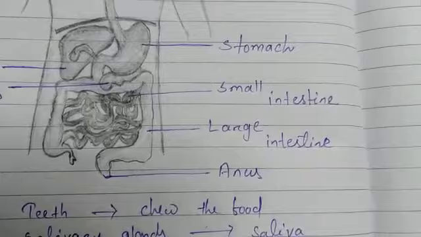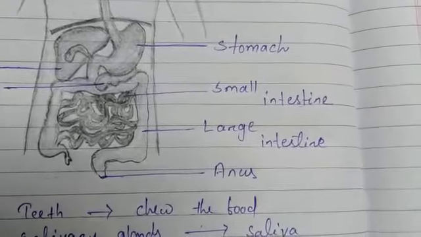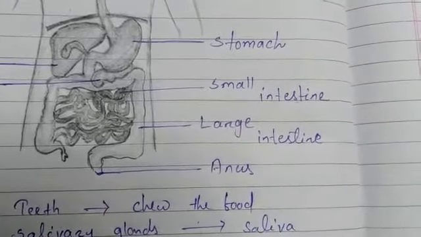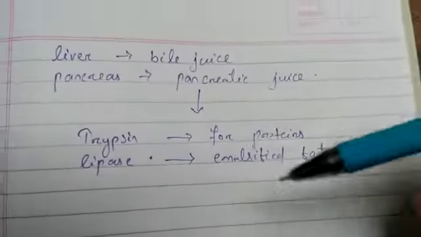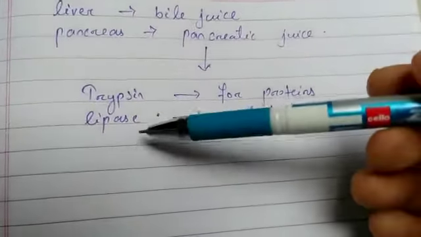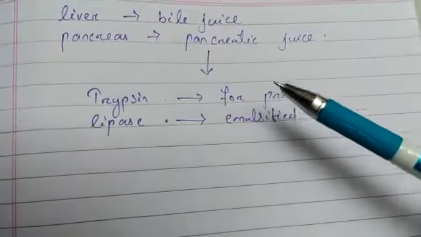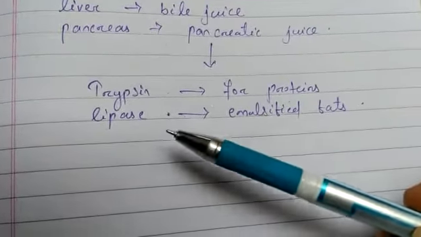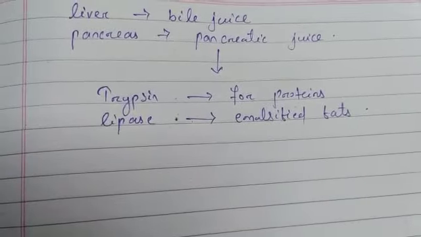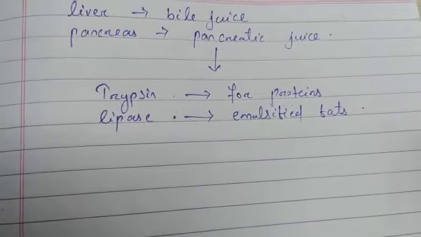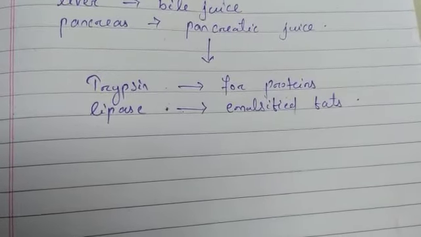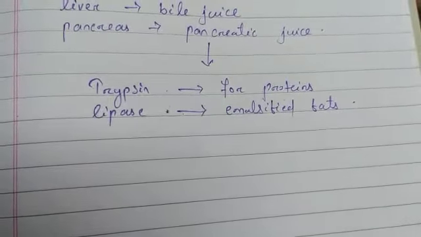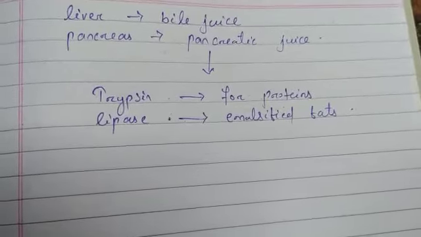So bile salts break them down into small globules, increasing the efficiency of the enzyme action. The pancreatic juice contains enzymes: trypsin helps in breaking down proteins, and lipase helps in breaking down emulsified fats. After that, the enzymes finally convert the proteins to amino acids, complex carbohydrates to glucose, and fats to fatty acids and glycerol.